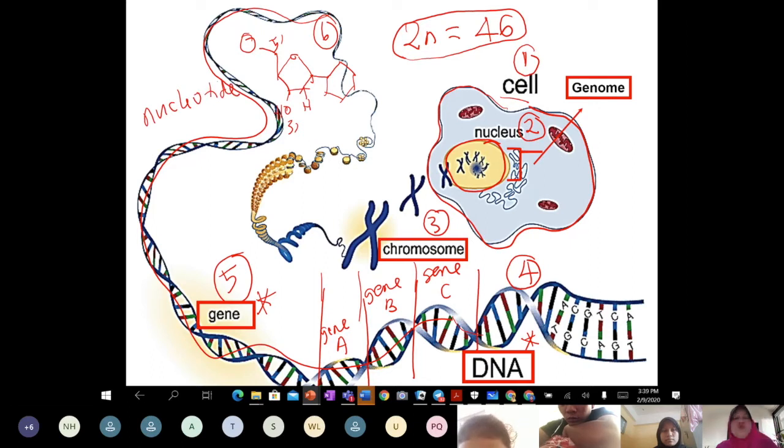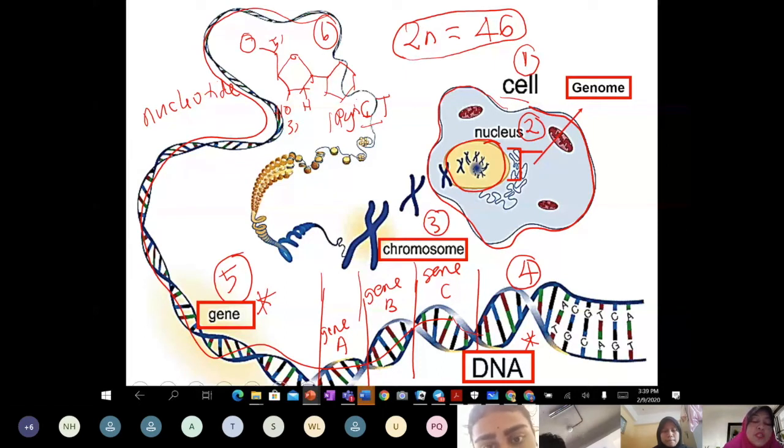Nucleotide. If I ask you, this is a pyrimidine. It can be cytosine or thymine. What does it mean? One carbon ring, pyrimidine is a group, and under pyrimidine there are 2 nitrogen bases, cytosine and thymine.